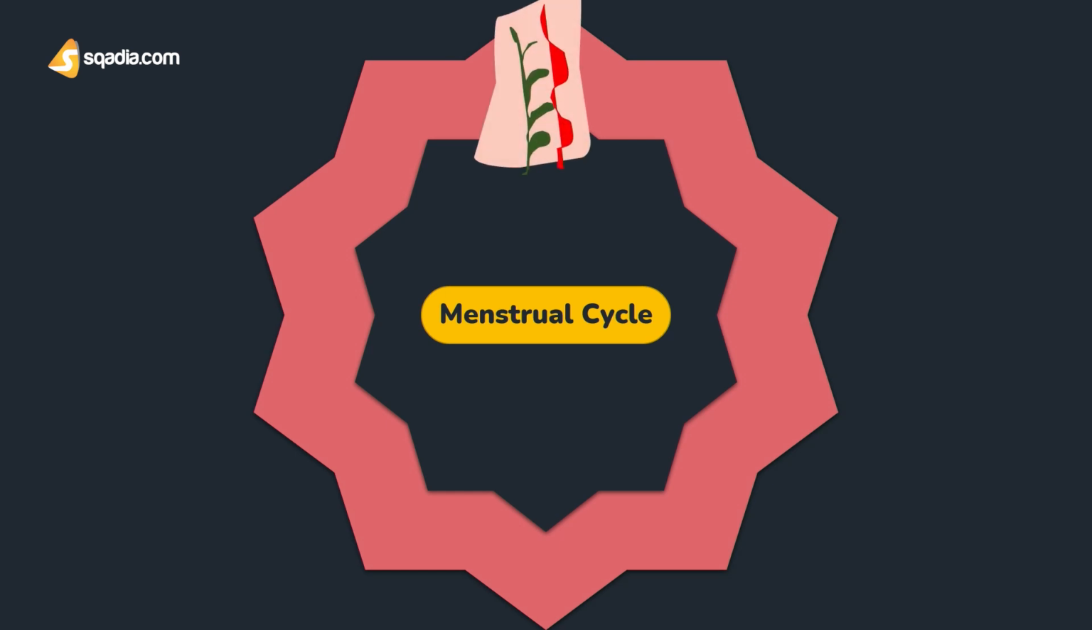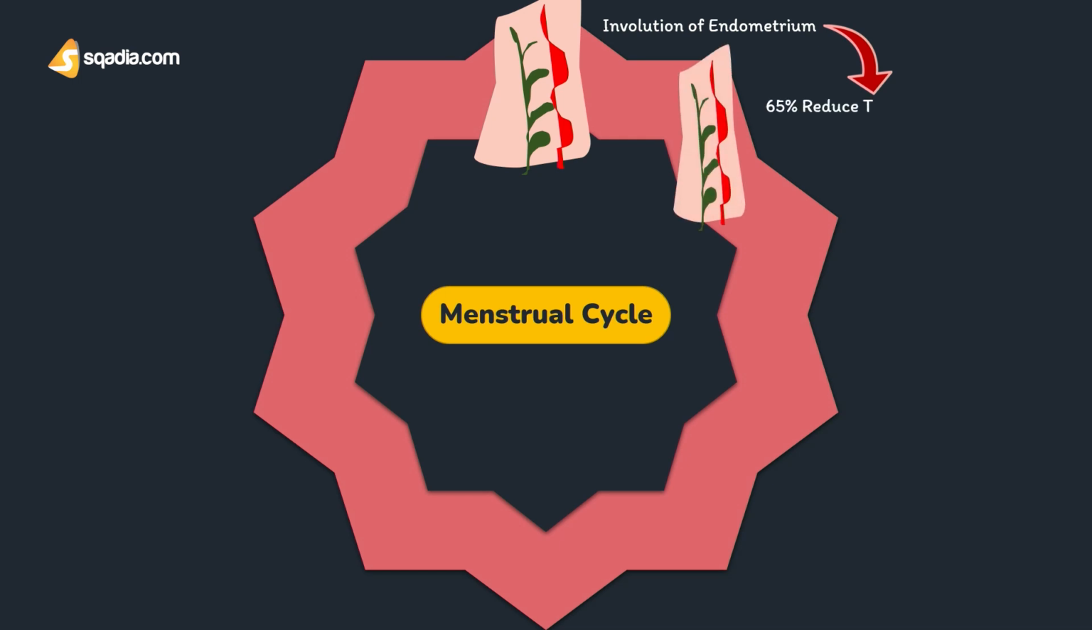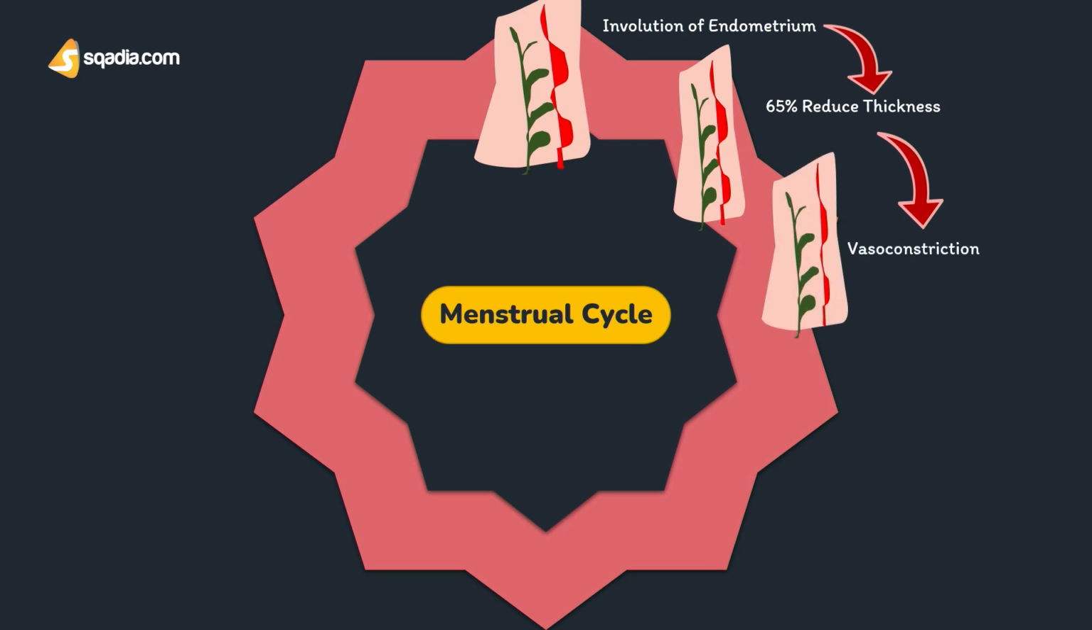First, there is going to be a lack of estrogen and progesterone, and that is going to cause the sudden involution of endometrium. This sudden involution is going to lead to the reduction in thickness of endometrium up to 65% of the original thickness. After the reduction of this thickness, during the next 24 hours, the tortuous blood vessels in the endometrium are going to undergo severe vasoconstriction. And the endometrial vasoconstriction is because of three reasons: involution of endometrium, action of vasoconstrictor substances, for example prostaglandin, or sudden lack of estrogen and progesterone, which we just discussed earlier.